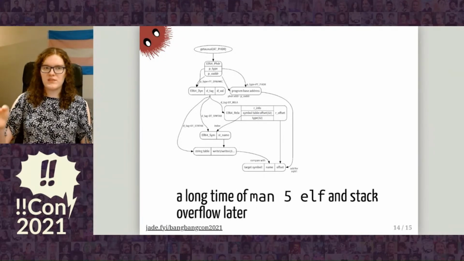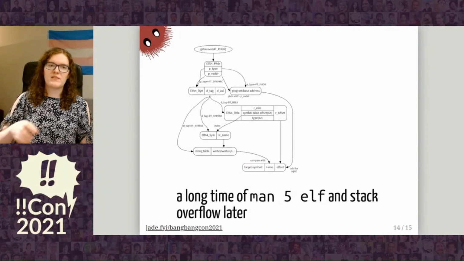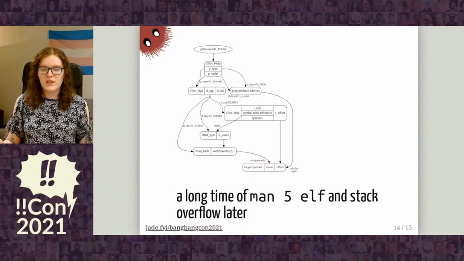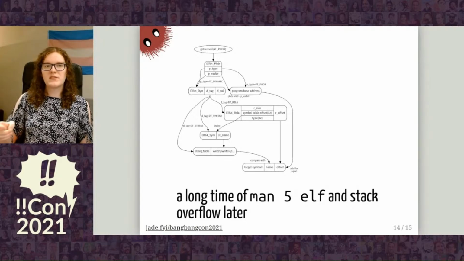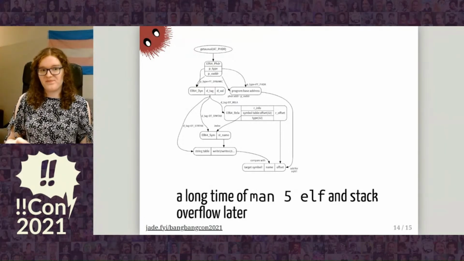And then from that, that's just the executable that's mapped directly into memory. So then you essentially read the ELF file as if it was on disk, but just out of your own memory. You look at the program headers and use those to find your program base address and also where the dynamic table is. From the dynamic table, you know where the rela table is, where the symbol table is, and where the string table is.